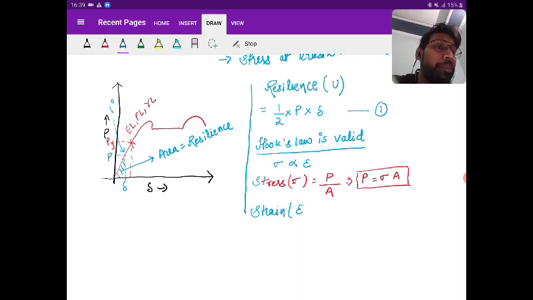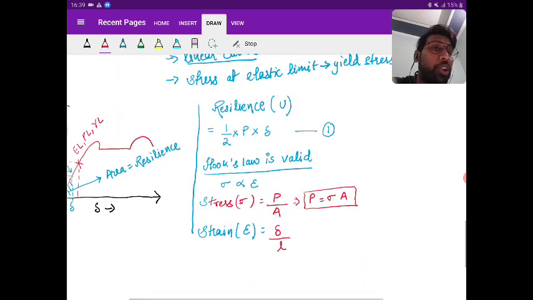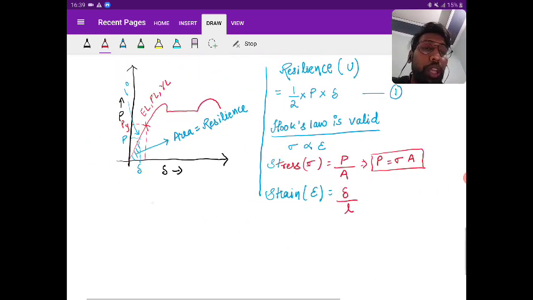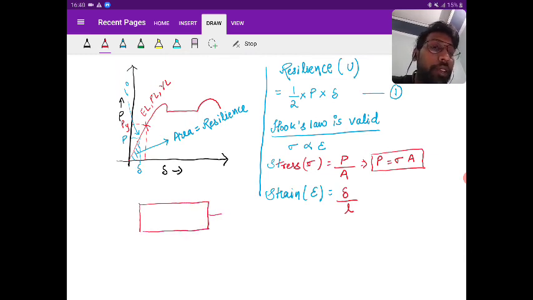Next, we are going to talk about strain. Strain is denoted by epsilon. That is the change in length upon original length. So change in length is delta, and let us say original length is L. This particular part that I am writing is based on a bar, let us say mild steel, subjected to the load of P. Initial length is L and the cross-section area is A, that is initial area.